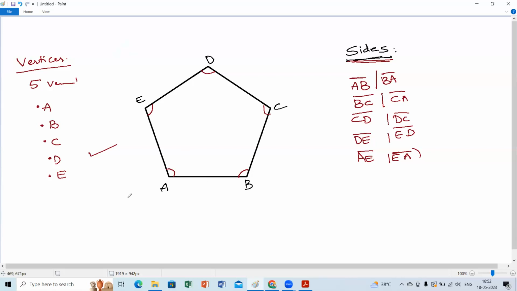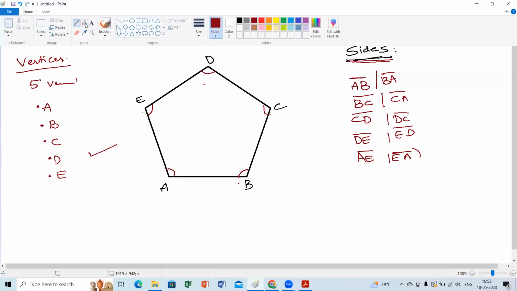Now, what are adjacent vertices? What are non-adjacent vertices? Adjacent means side by side. For vertex A, which are the adjacent vertices? E and B are adjacent. What are non-adjacent? C and D are non-adjacent.